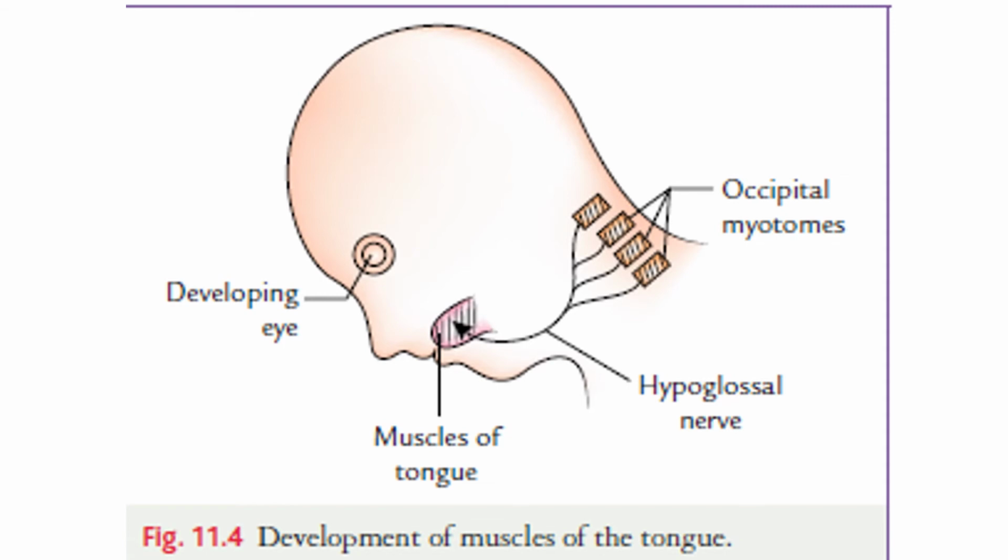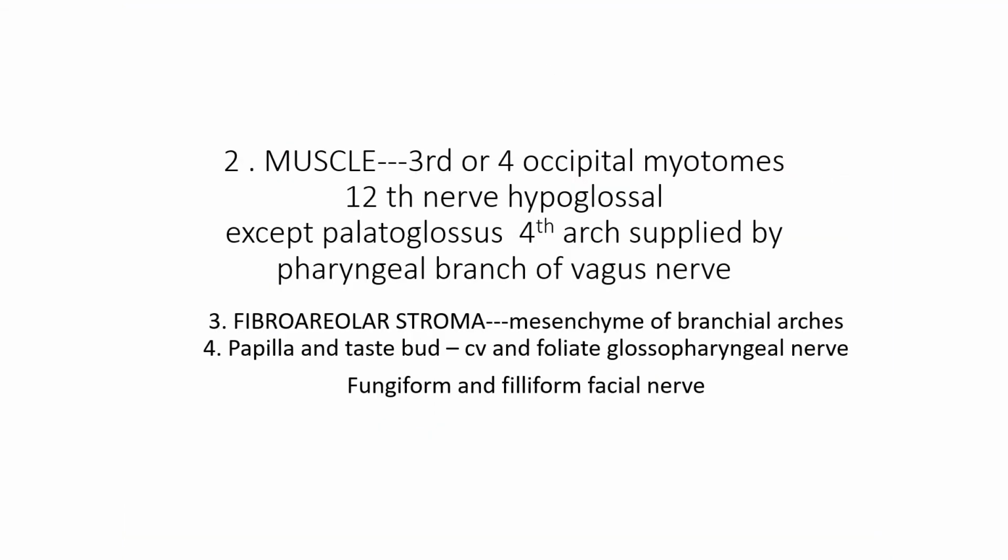It is different due to its development. The muscles from the third and fourth occipital myotome are innervated by the 12th, the hypoglossal nerve, except the palatoglossus, because it is supplied by the pharyngeal branch of the vagus nerve. The fibroareolar stroma is derived from the mesenchyme of the branchial arch. The papillae and taste buds: circumvallate and foliate papillae are supplied by the glossopharyngeal nerve, and fungiform and filiform papillae are supplied by the facial nerve. So these are the components of the tongue and they derive from different parts.